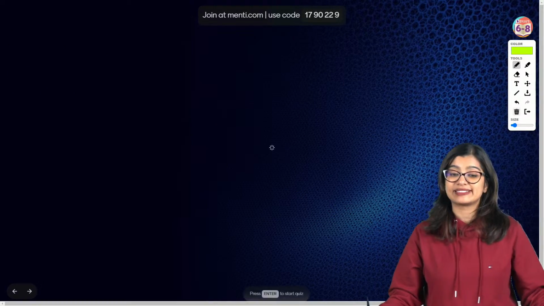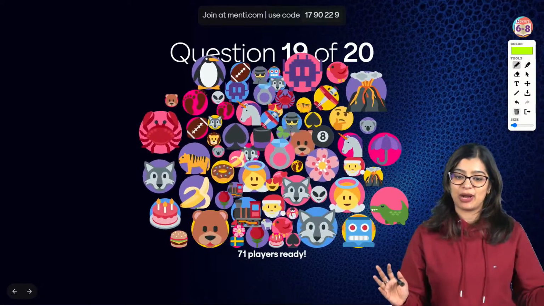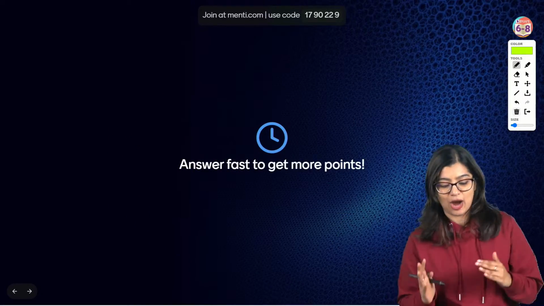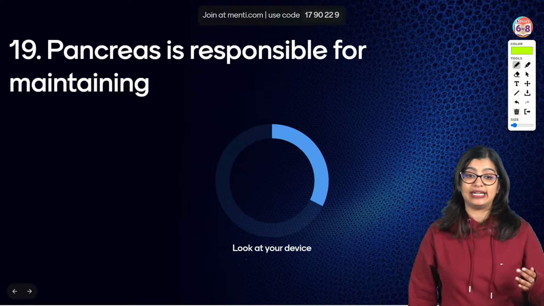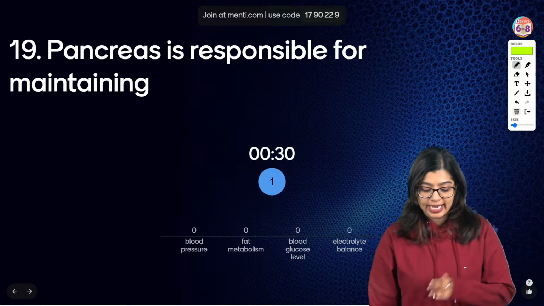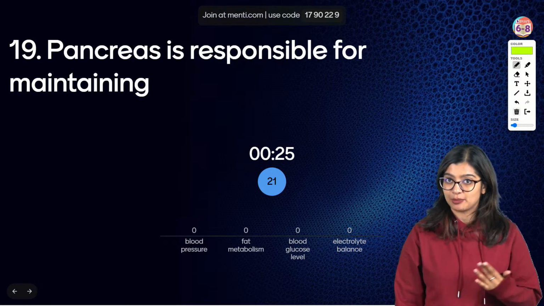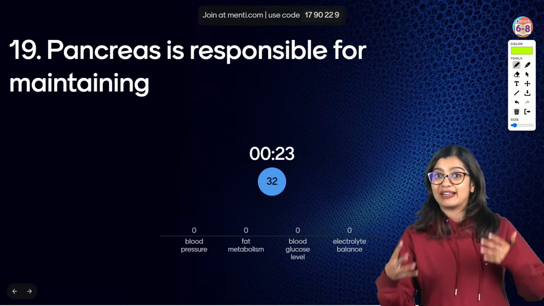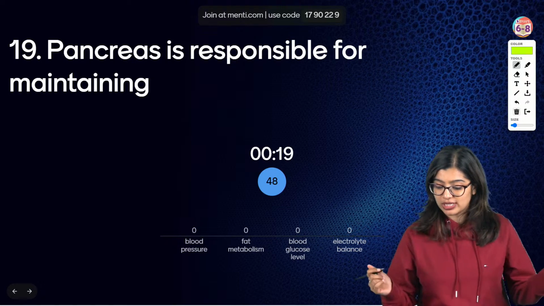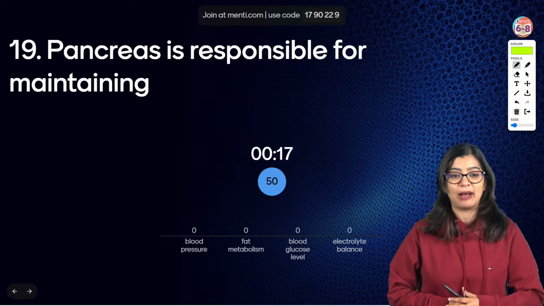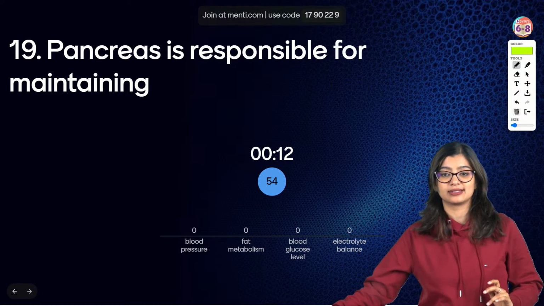Now let's go on to the second last question for today, right? Question number 19, everyone, on our screens now. Pancreas is responsible for maintaining what, right? Is it responsible for maintaining the blood pressure? It is responsible for doing fat metabolism or fat digestion, you could say. It is responsible for maintaining the blood glucose level or the electrolyte balance. What is the role of the pancreas?